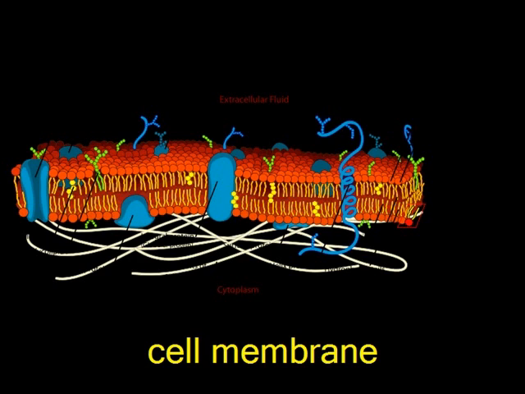Facilitated diffusion is next. It's where glucose is helped into the protein channel. Lastly, active transport, which is basically facilitated diffusion, but it needs energy in the form of ATP.